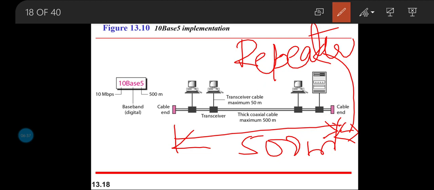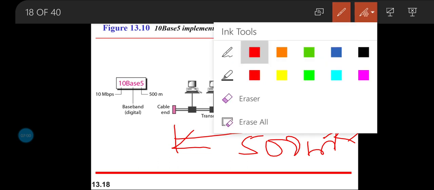So what is the purpose of a repeater? The purpose of a repeater is to increase the strength of the signal, to increase the gain of the signal, strengthen the power of the signal. So that is where we first place the repeater and then again make one more usage of the thick net, or one more usage of the 10 base 5 kind of cable.